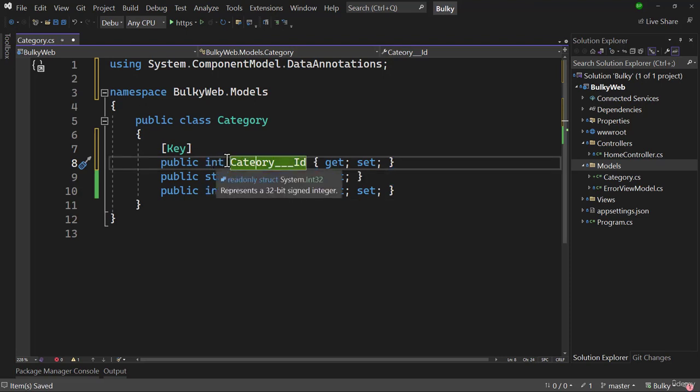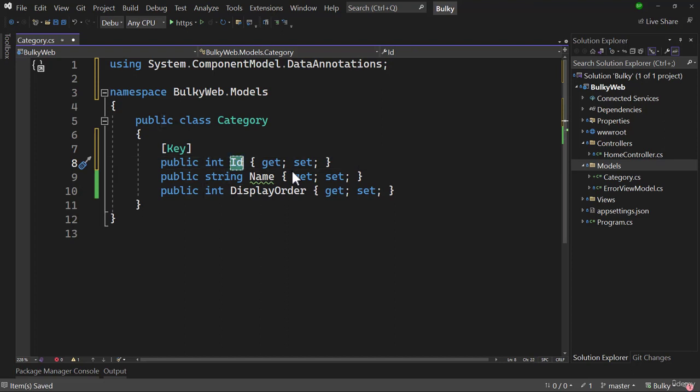So that sounds good. But by default, if the name is purely ID, Entity Framework Core will automatically think that this is the primary key, and because of that the Key data annotation will not be required.